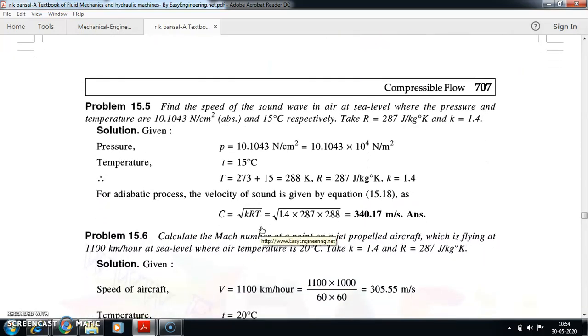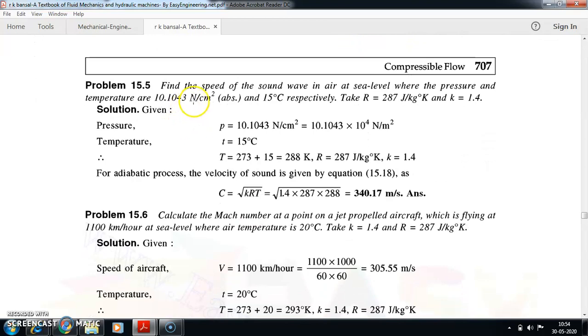Similarly, let us solve the next question, which is 15.5. Find the speed of the sound wave in the air at sea level, where the pressure and the temperature are 10.1043 Newton per centimeter square absolute pressure and 15 degrees centigrade respectively. We can take the R value as 287 joules per kg Kelvin and K value as 1.4. So what's the given data to you?